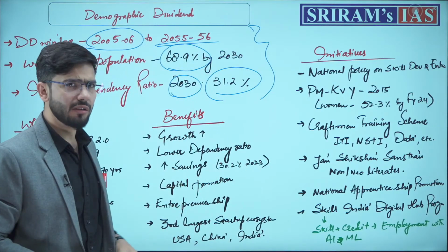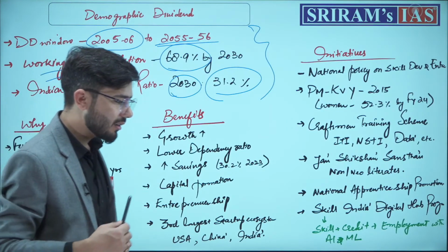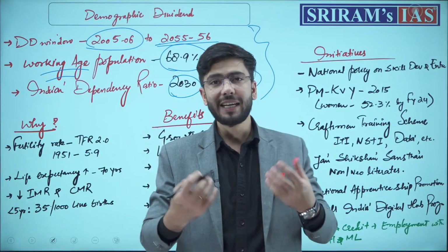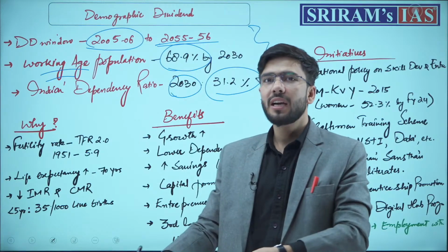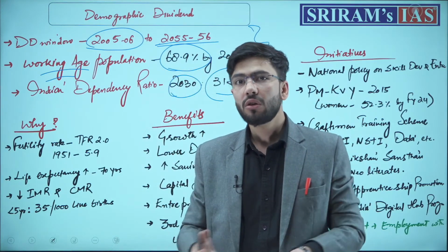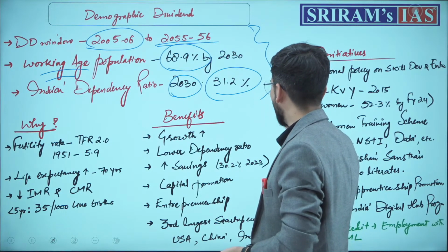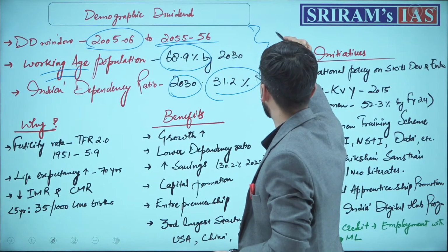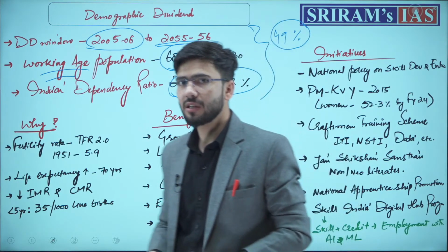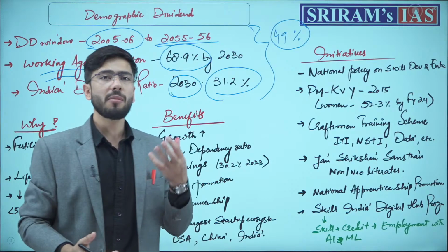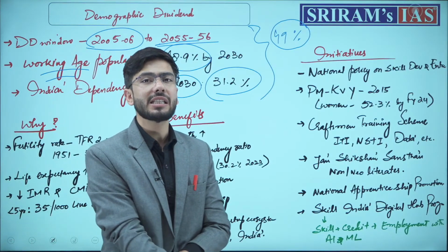But how can we achieve this? Will it happen by itself or by default that our working age population helps us achieve the targets of growth? No. Why? Because if you see, 49% of our graduates, graduating every year from our institutions, do not have market-ready skills.